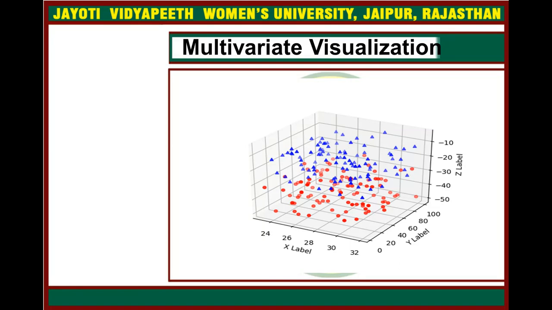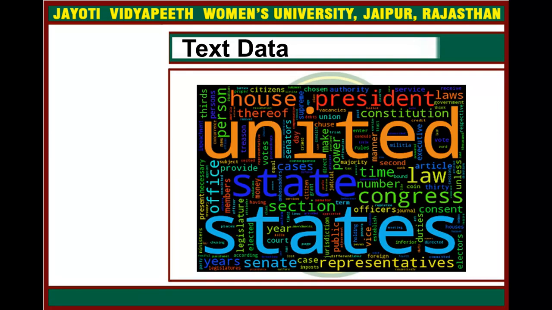Okay, so the next is text data. You can see here on this screen. Just for an example, with text data, one could create a word cloud where the size of each word is based on its frequency in the text.